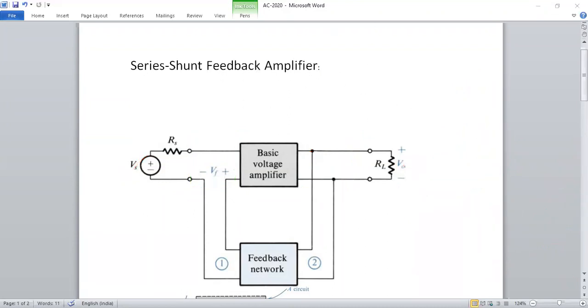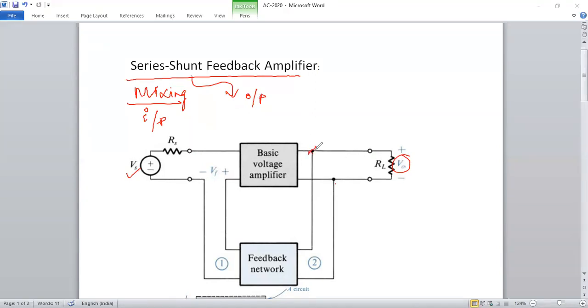Now we see the series-shunt feedback amplifier. Series means the input side, the mixing side, is in series. Shunt means the output side. The input side is series, the output side is shunt. If the input side is series, it is the adding side, so the sum of the circuit should be in series, and you apply a voltage source. The output side has to be shunt, meaning you measure the output voltage Vo, but a sample of Vo has to be given back to the feedback network.